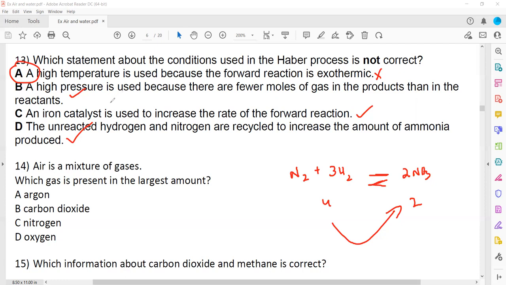That's also true. Air is a mixture of gases. Which gas is present in the largest amount? Air contains about 78% nitrogen. So C is the right answer.